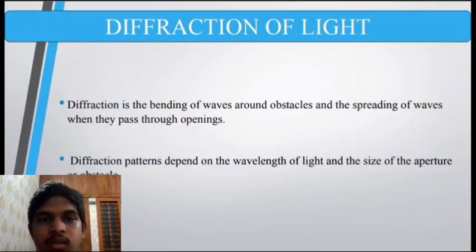Now let's see what diffraction is all about. Diffraction of light is a phenomenon that occurs when light encounters an obstacle or aperture with dimensions comparable to the wavelength of light. It involves the bending or spreading of light waves as they pass around the edges of an obstacle or through an aperture. Diffraction is a wave phenomenon. We know diffraction can only be explained by waves, it cannot be explained by ray optics, and it is a result of interference of light.